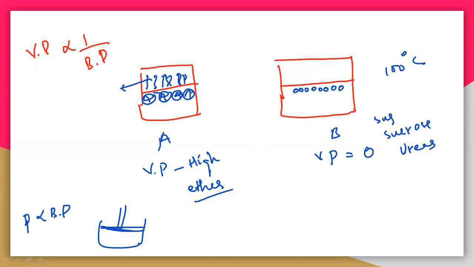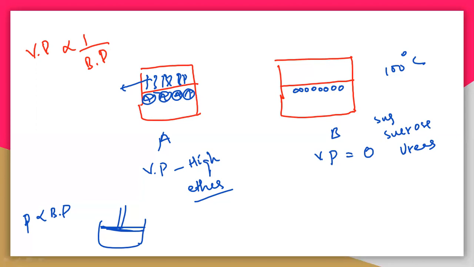So vapor pressure is different from the simple pressure. Pressure is whatever we apply by using a piston. But vapor pressure is the pressure exerted by the vapors in a closed container. So when vapor pressure is very high, that means definitely we need only less temperature to vaporize that particular substance.